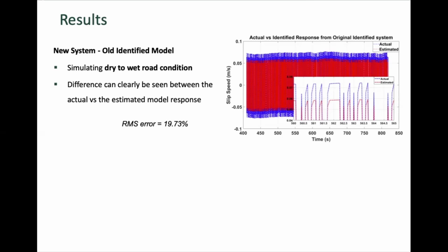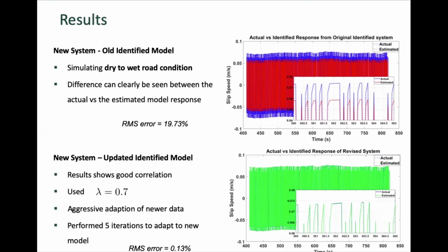Now to adjust the model, we ran the algorithm. To run the algorithm, we used a forgetting factor of 0.7, which is a bit aggressive, but it could change depending on the end user. A smaller lambda value will make the algorithm adapt slowly to the newer data set. A total of 5 iterations were performed to converge the model to the newer data set. And you can see from the results that it shows good correlation, and the final RMS error drops down to approximately 0.13%.